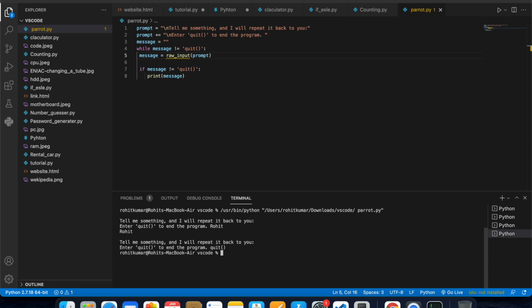Whatever they enter is stored in message and printed, then Python reevaluates the condition in the while statement. As long as the user has not entered the word quit, the prompt is displayed again and Python waits for more input. When the user finally enters quit, Python stops executing the while loop and the program ends.